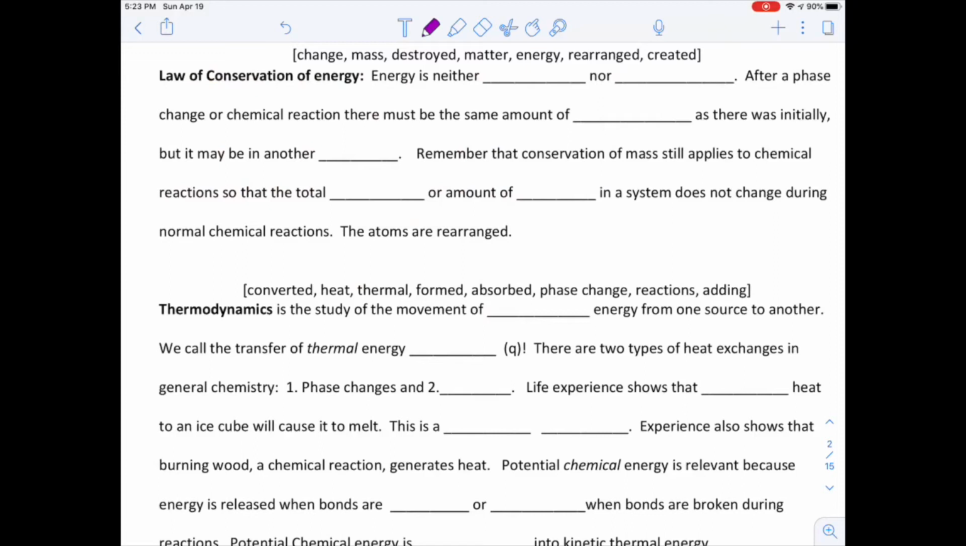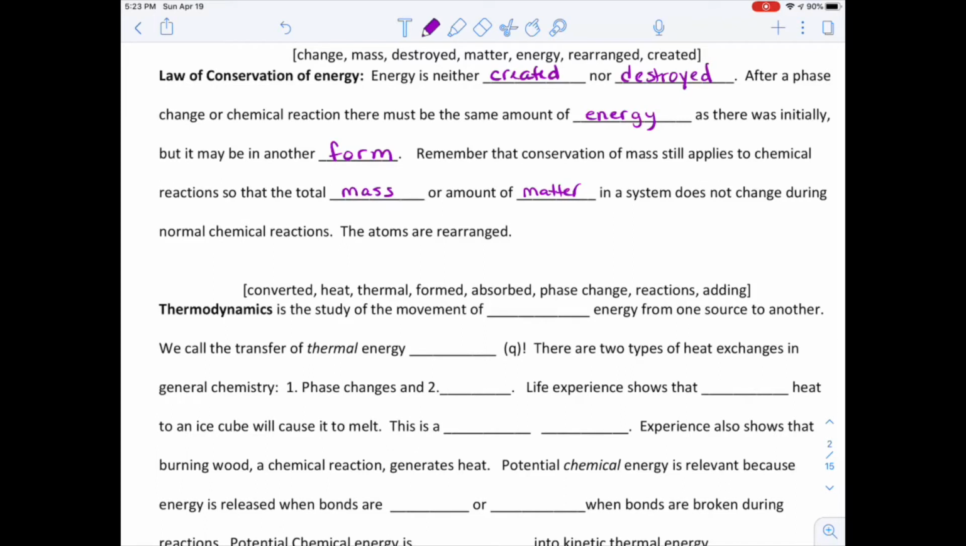So love them or hate them, I have some of these fill in the blanks. I have, I think, a total of 3 of these. If I tell you that the law of conservation of energy is the same concept as the conservation of mass and matter, which you've already learned, so pause the video and fill this out, and then I'll have it filled out when you come back.